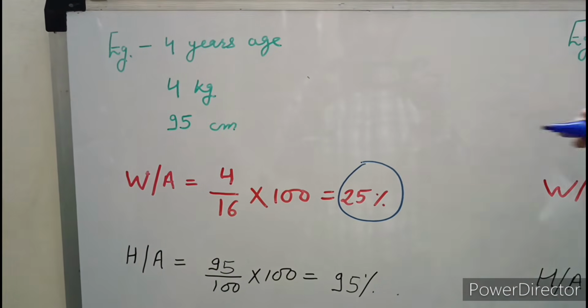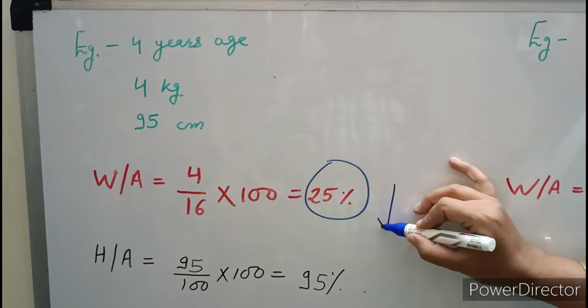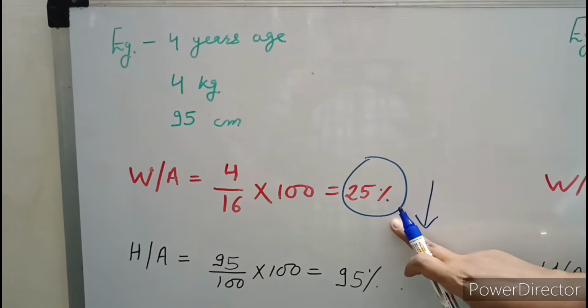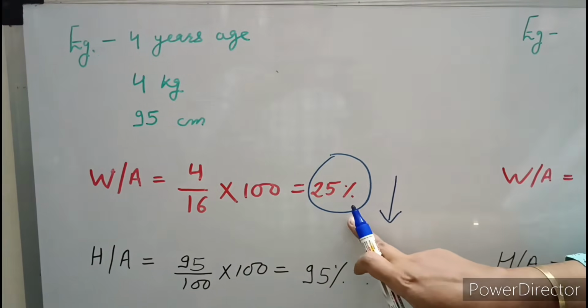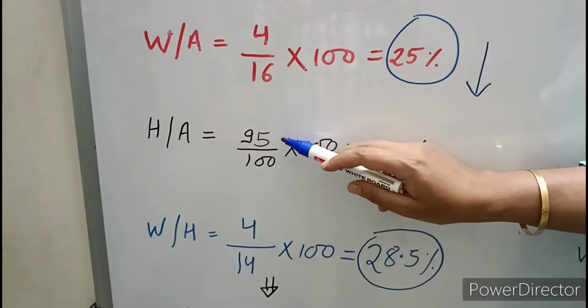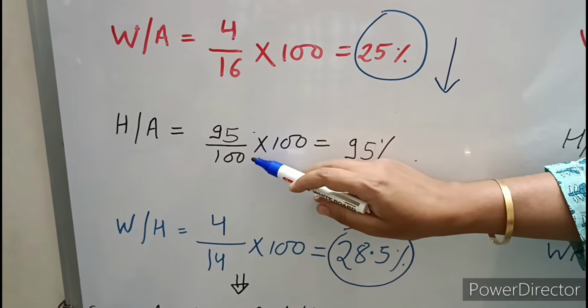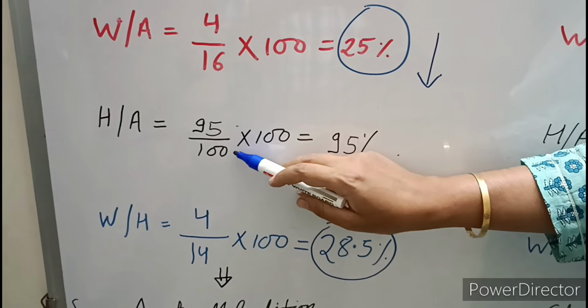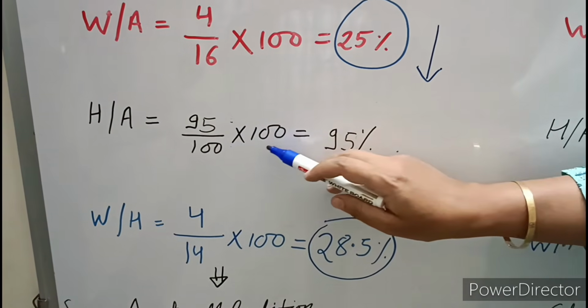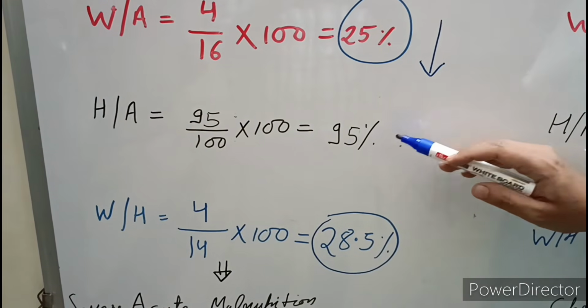So it is significantly decreased. According to the IAP classification, patient is having severe acute malnutrition if the weight for age is less than 50%. Now height for age. Patient height is 95 centimeter and expected height at the 4-year age is 100 centimeter. So 95 upon 100 into 100 is 95%.